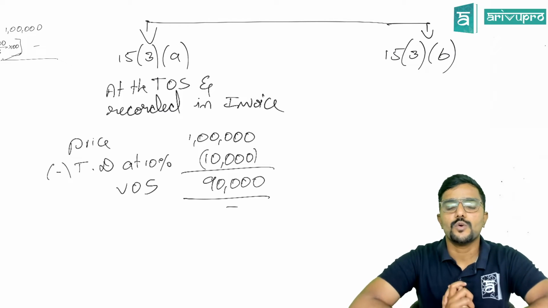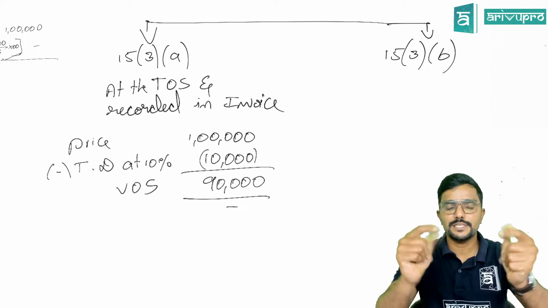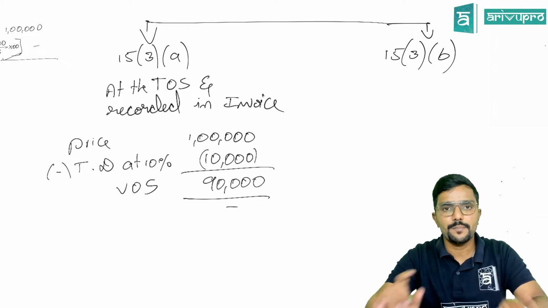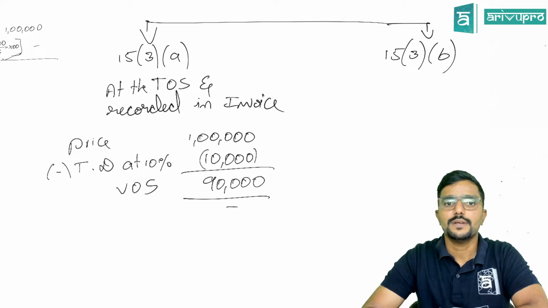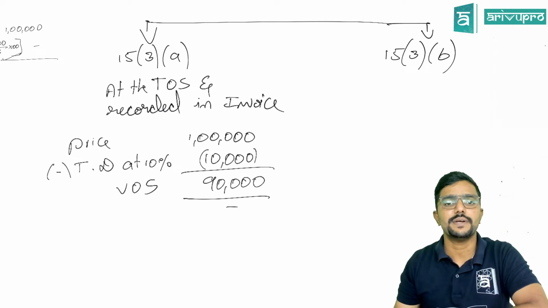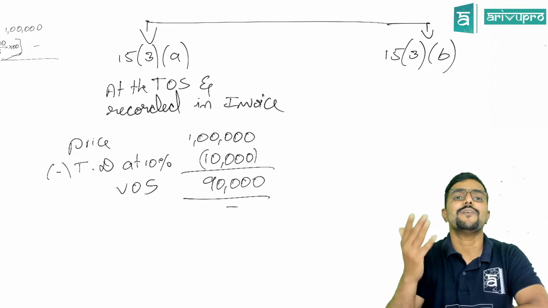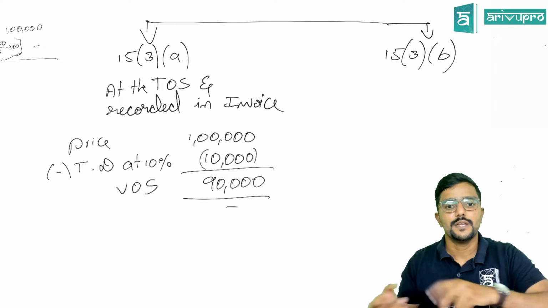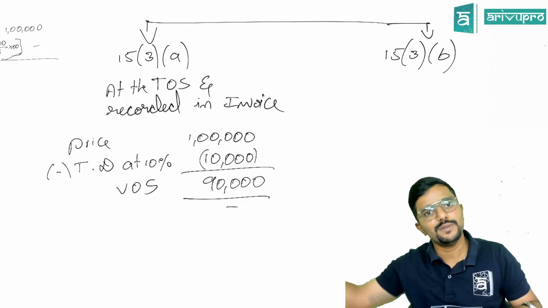Fine. So what 15.3a is telling is, please pay attention: if there is any discount which is given by the supplier to the recipient at the time of supply, and if that discount is recorded in the invoice which is issued by the supplier to the recipient, then it can be reduced from the value of supply. If there was no discount, then the value of supply would have been 1 lakh.